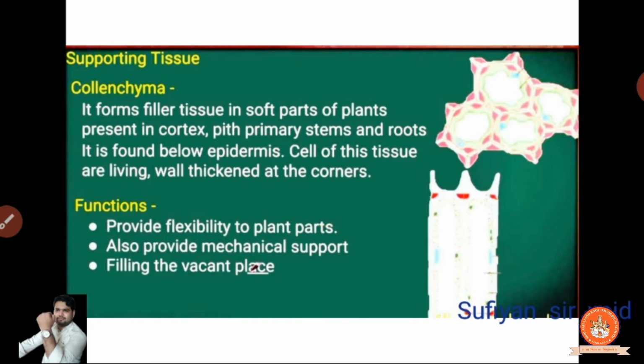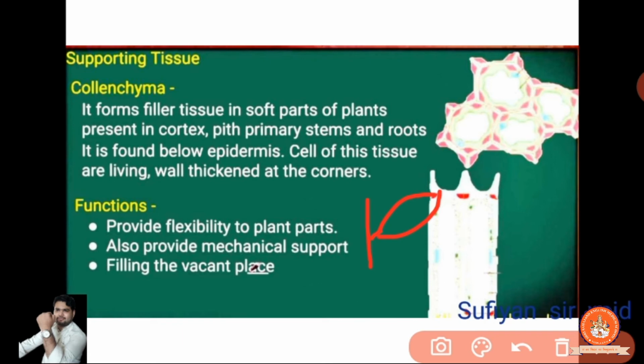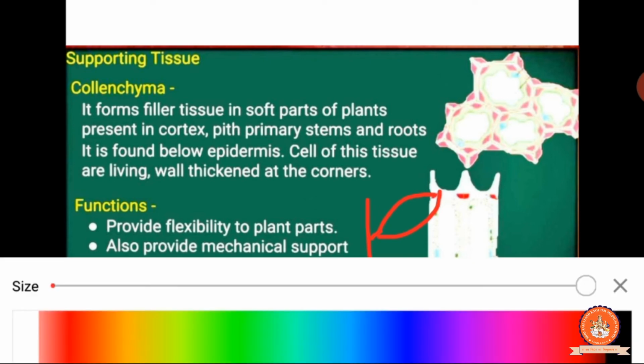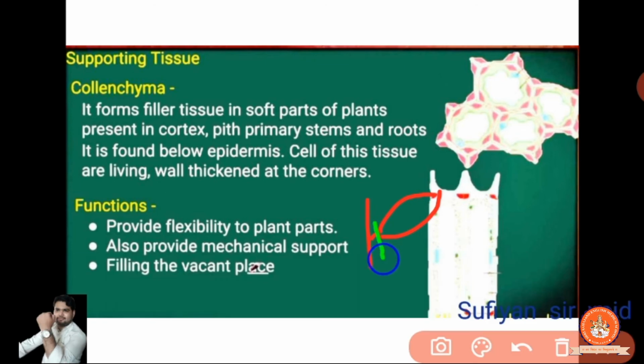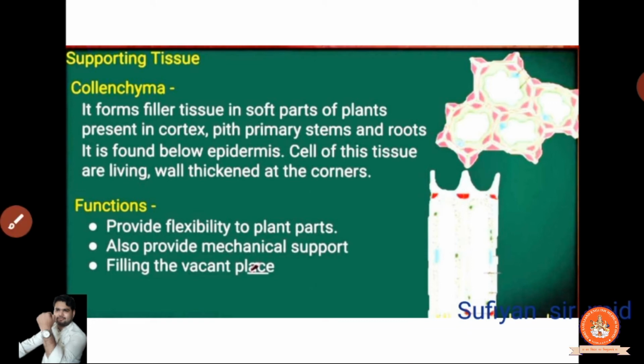Okay. Now suppose you have one stem here, here a leaf. Now try cutting from this portion by hand; it will take a lot of effort. The tree is not going to be cut easily. It will shake when you shake it hard, then it will come off. Means they are providing flexibility.